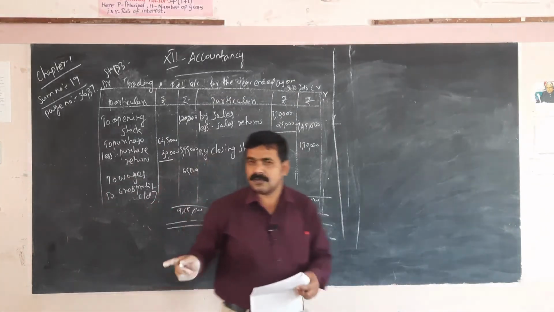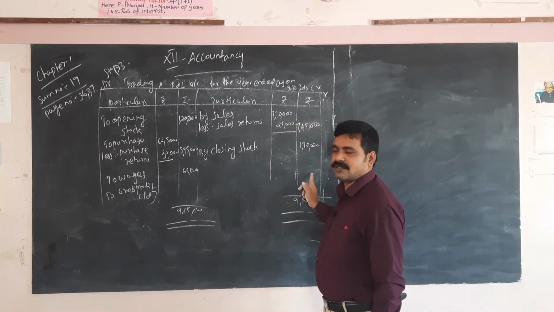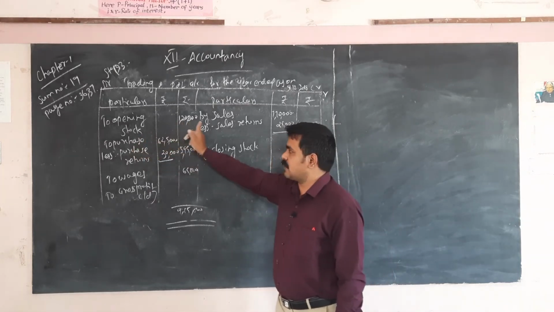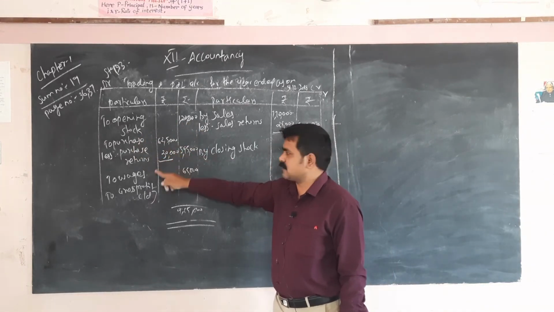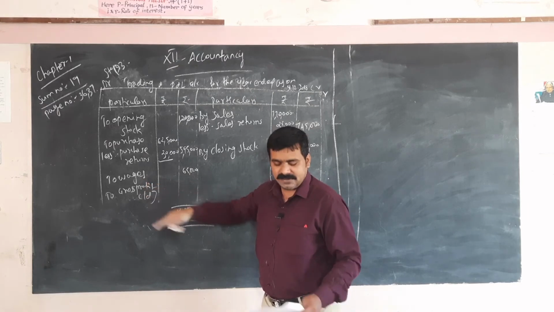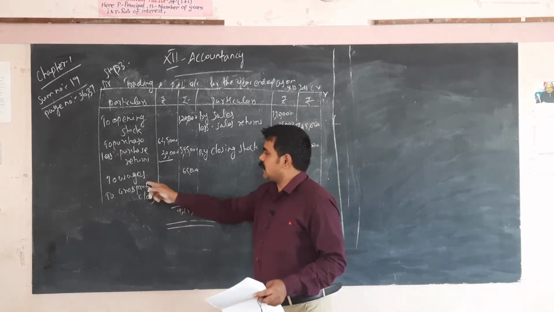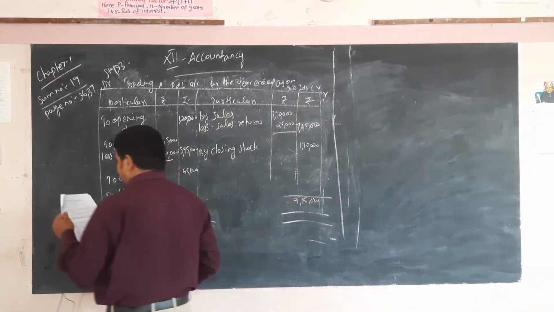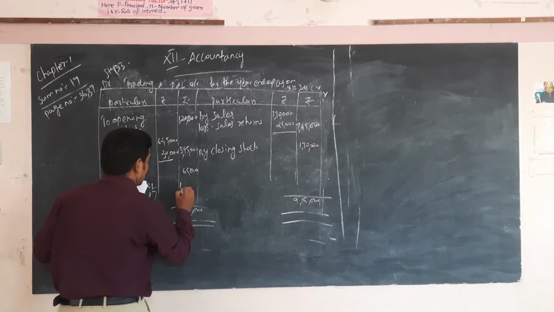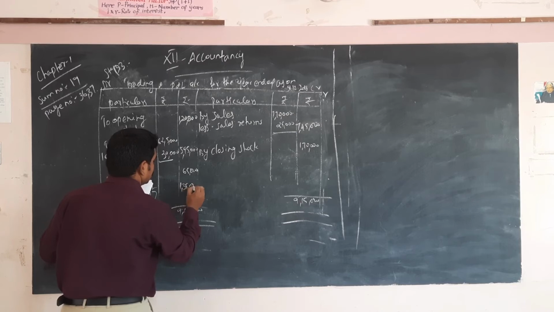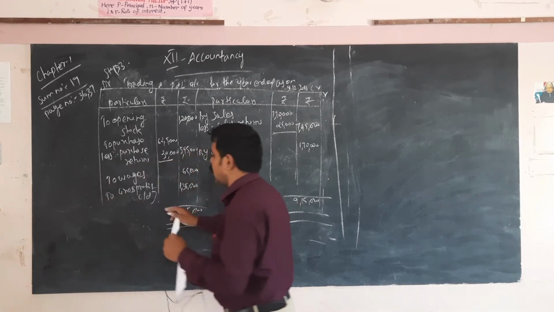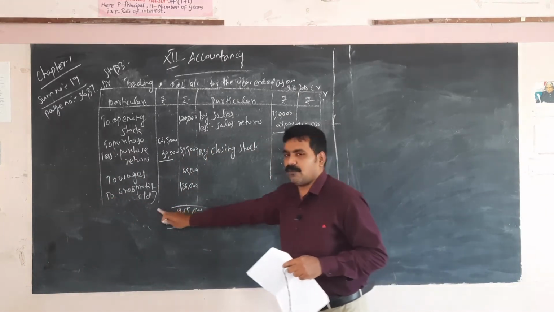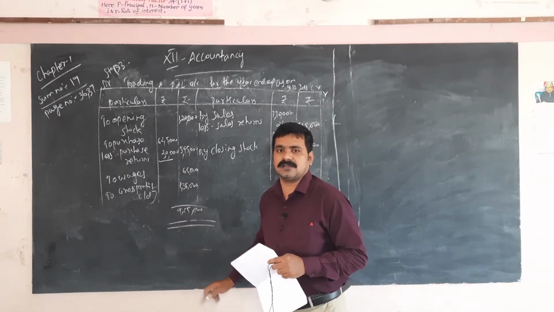So 7,45,000, closing stock 1,70,000, opening stock 1,20,000, purchase 6,25,000. Then wages is given in your problem, other information, that is 6,65,000. So the gross profit amount is 1,35,000. Okay, this amount is transferred to profit and loss account.